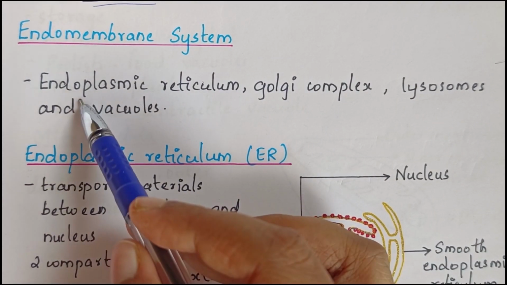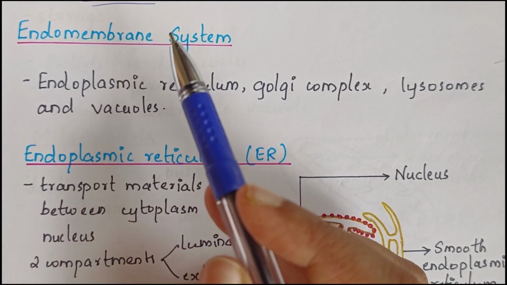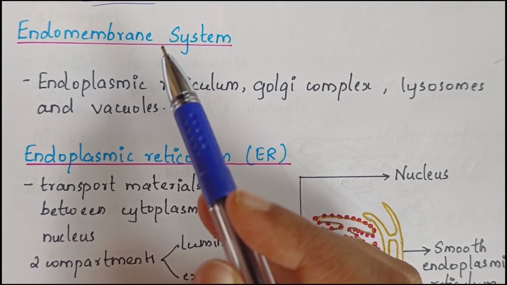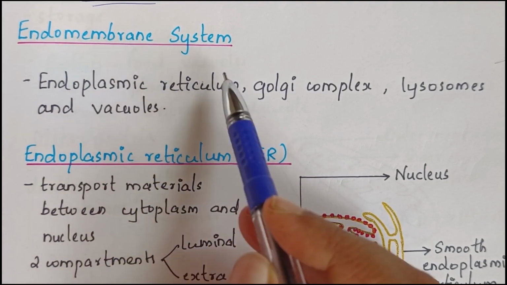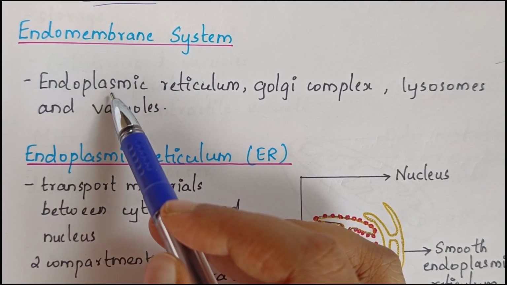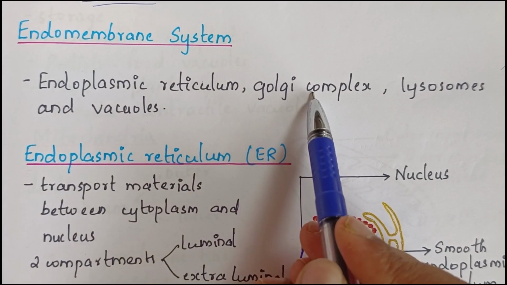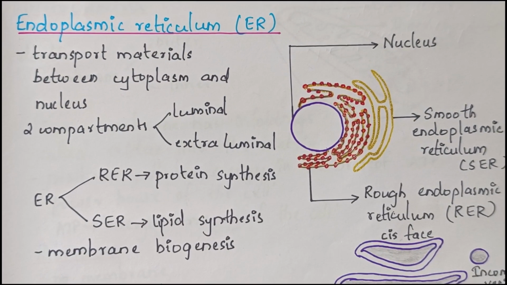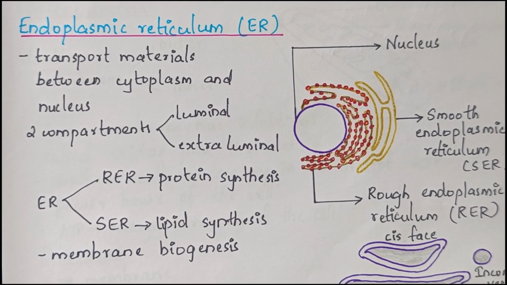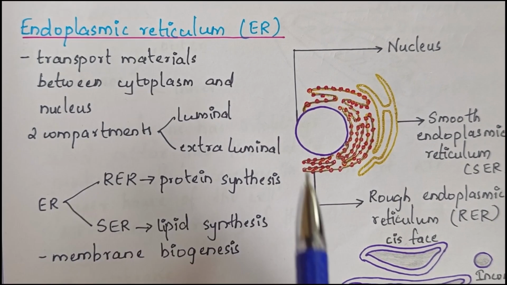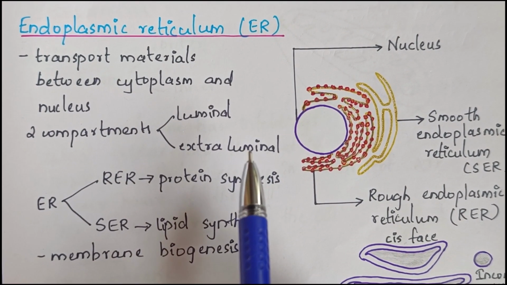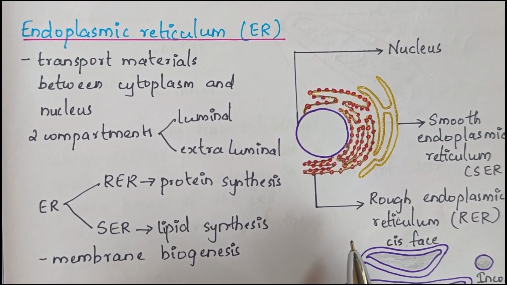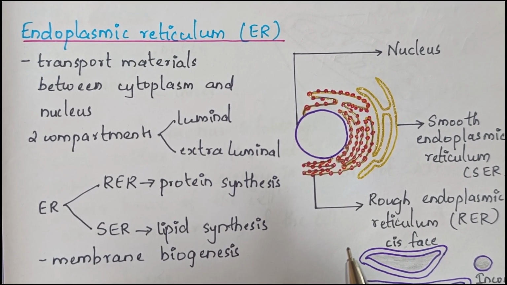So questions may ask which organelles are not included in the endomembrane system or which are included in it. So you need to study these 4 names: endoplasmic reticulum, Golgi complex, lysosomes, and vacuoles. First in the endomembrane system is the endoplasmic reticulum. This is the basic structure of an endoplasmic reticulum. It is also known as ER.